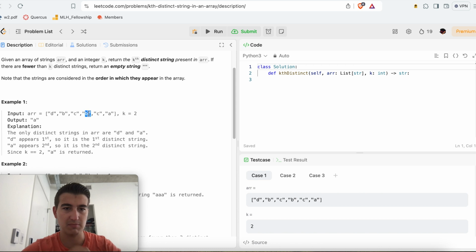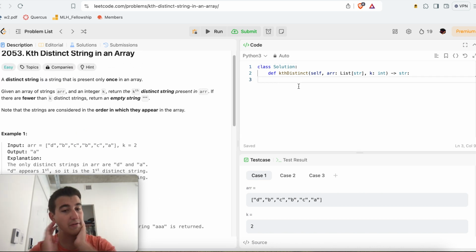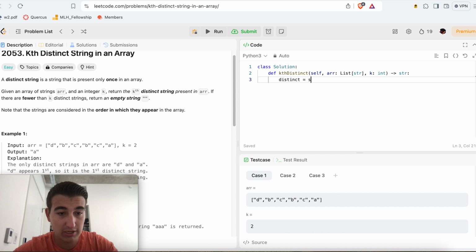Okay, the very first thing that comes to mind is, first of all, using hash sets, but I was going to think of just doing one scan and using one hash set. Well, we can come up with a solution now and then do something more optimized later. So for now, what we can do is do two parsings of the array. We're going to keep track of a distinct set.